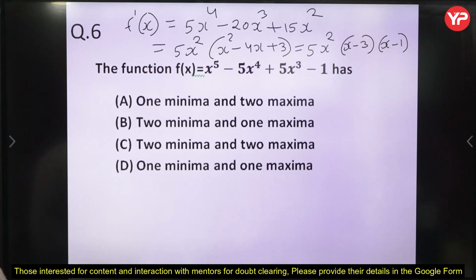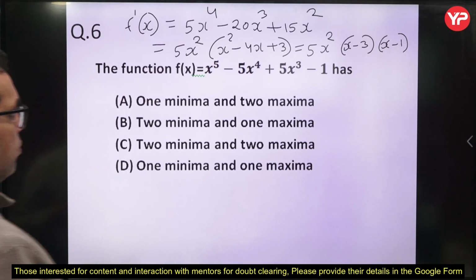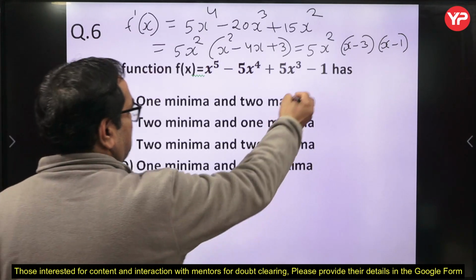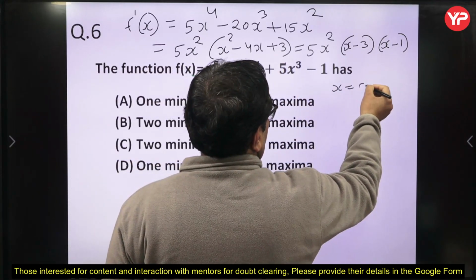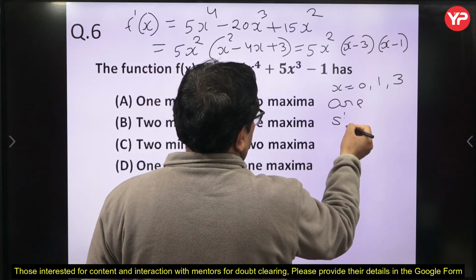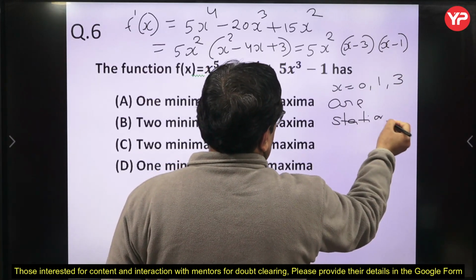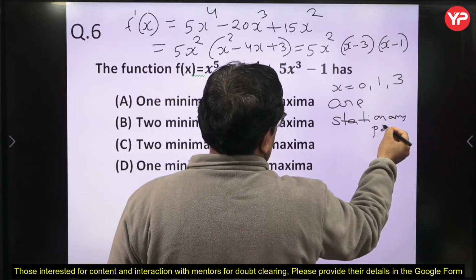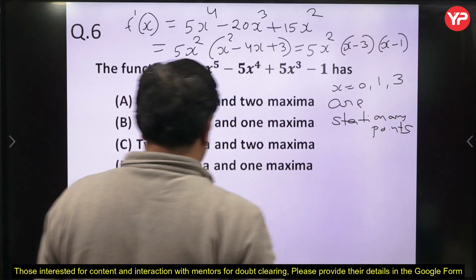So now we can see that there are three points where we may have some maxima or minima. x equal to 0, x equal to 1 and x equal to 3 are stationary points, where we can have a maxima or minima.